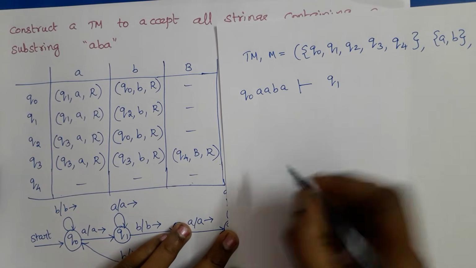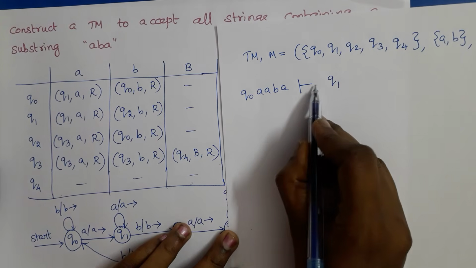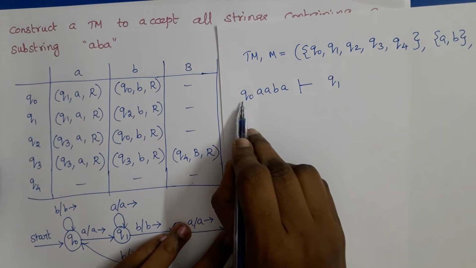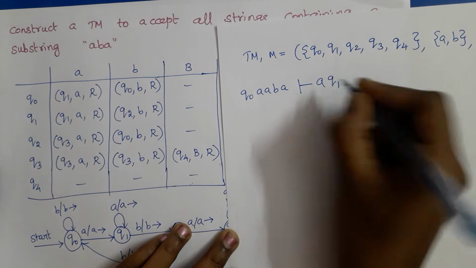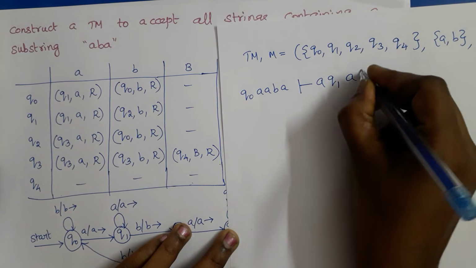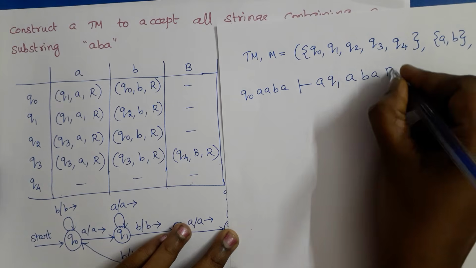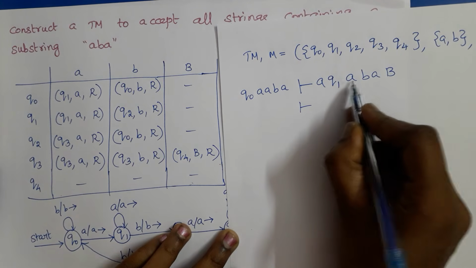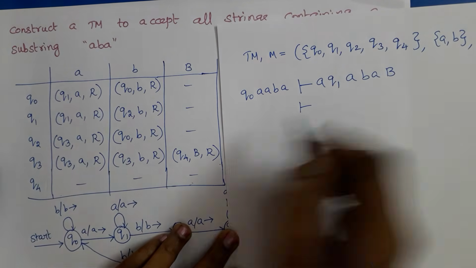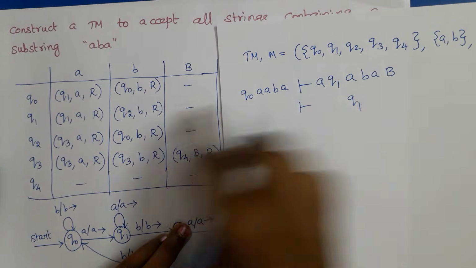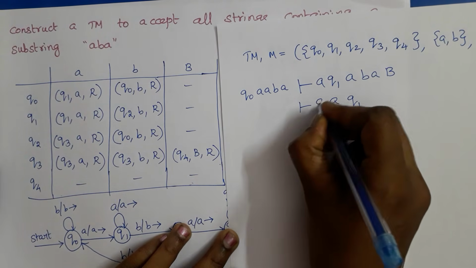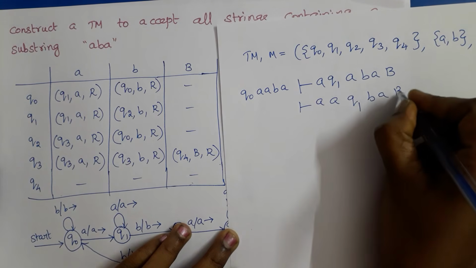So I have to write state here, leave one space and write the state here. So Q1, A remains A. Write the remaining symbols. So A, B, A. The next symbol must be blank, right? Then Q1 and A, move is right move. State Q1. A remains A. So A, B, A blank.